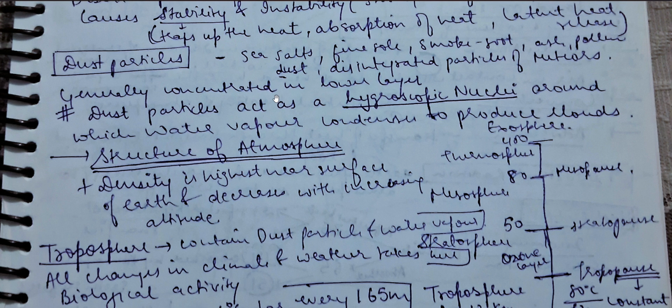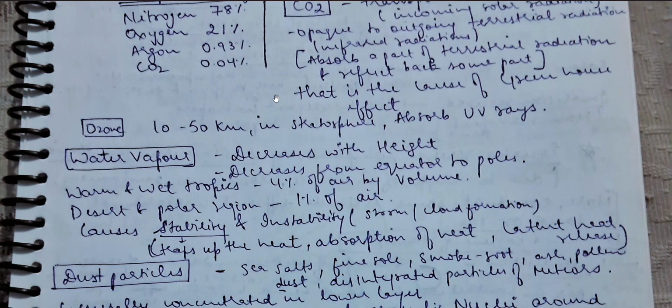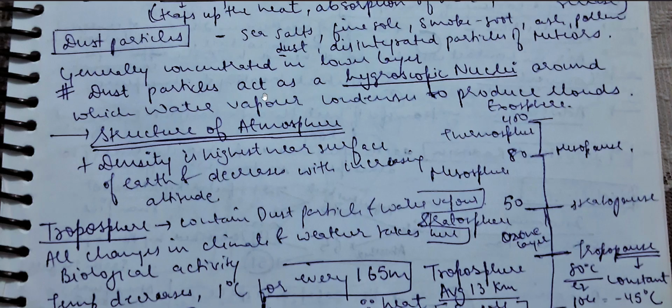What do they mean by the lower layer? Basically the troposphere. In the troposphere we could find most of this, because they have already specified the 32 kilometer range of the atmosphere. About 99% of the mass of the atmosphere is present within 32 kilometers of the surface of the earth. So we understand that maximum dust particles, water vapors, ozone, and carbon dioxide are present there. Now this point has a hashtag, so it means it is an important point.